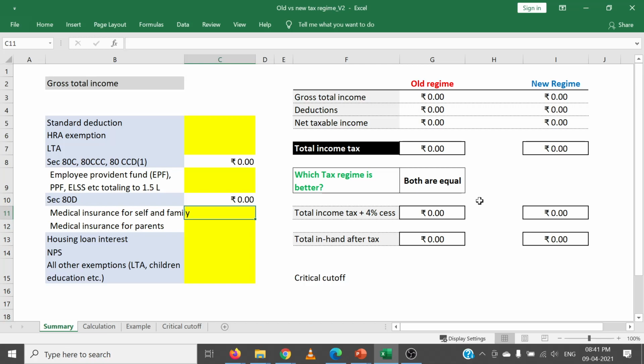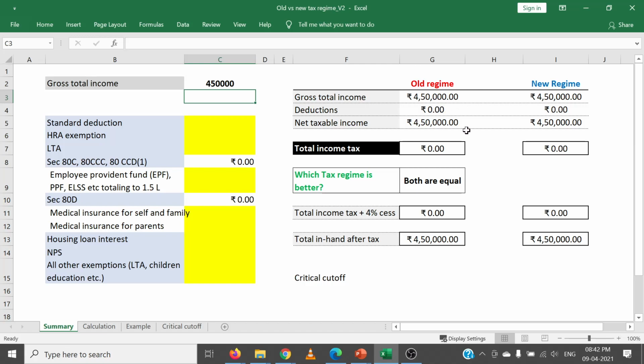So this is the income tax calculator that we have created. Now let me type the gross total income here. Let's say we type total gross income as 4,50,000. This is the first slab. Now you can see in both the tax regimes there is no income tax.